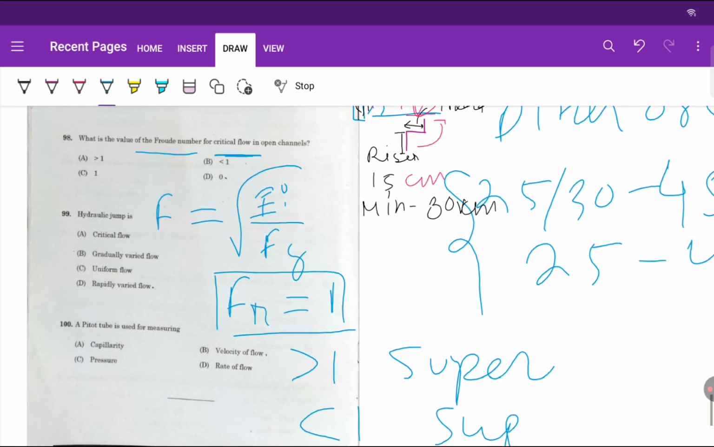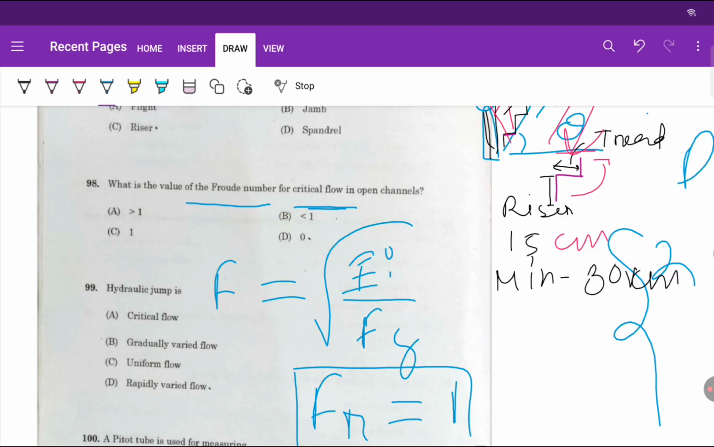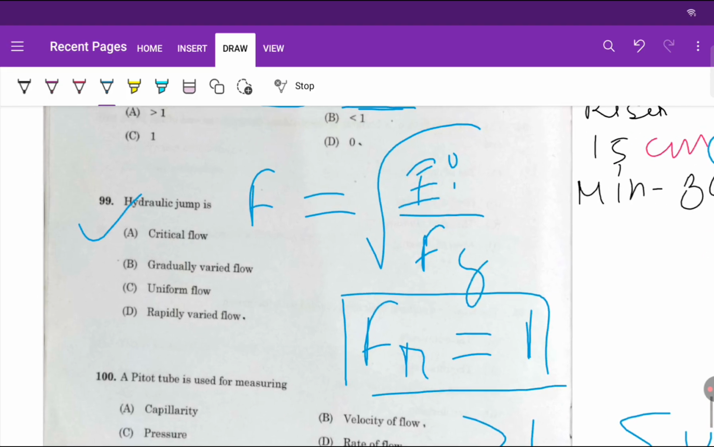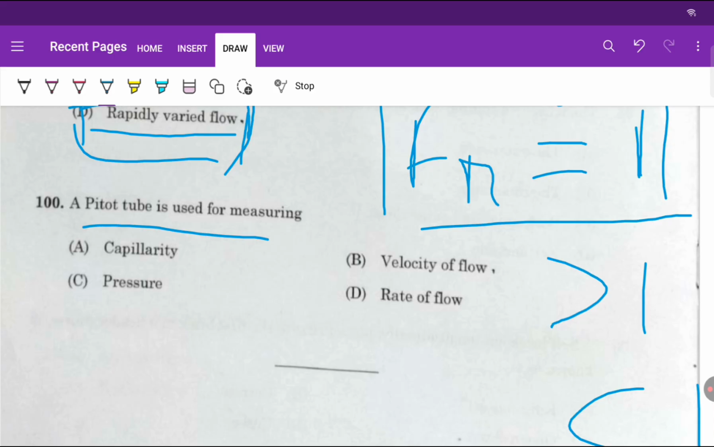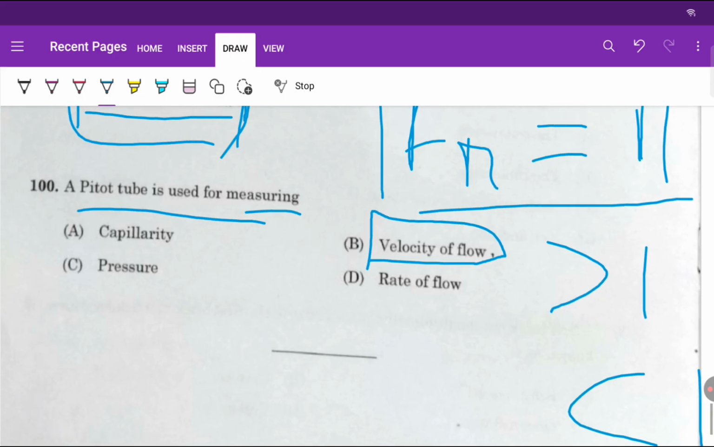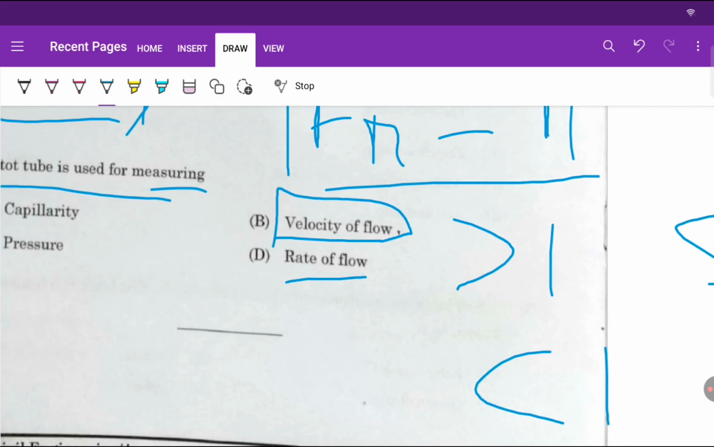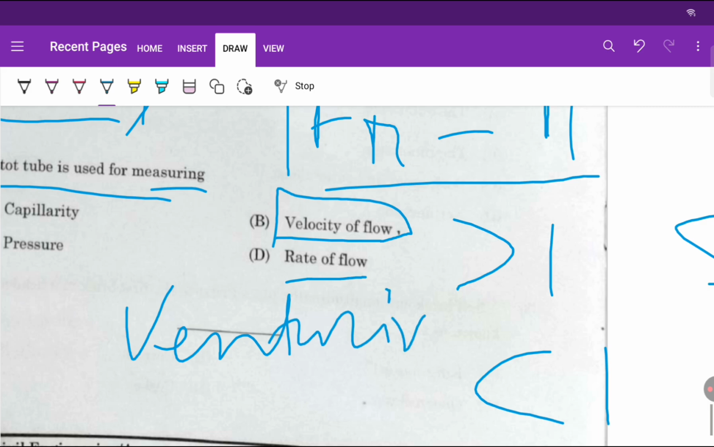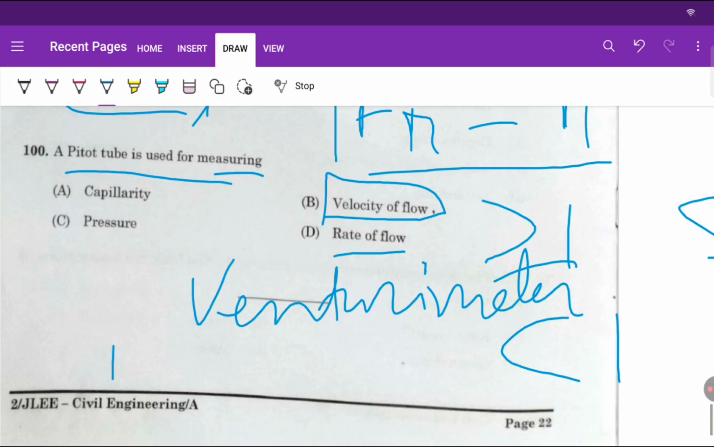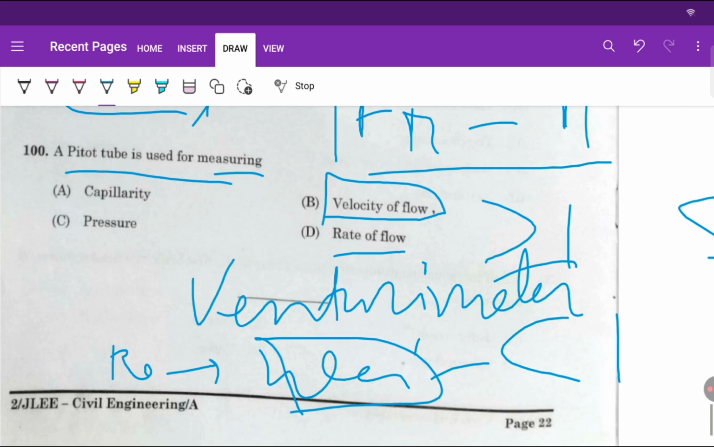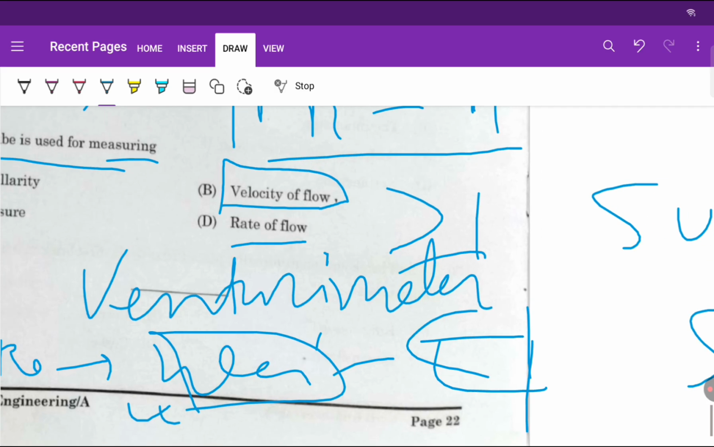Remember one thing here: critical flow is very unstable. Okay, this is very unstable. Hydraulic jump is rapidly varied flow. The flow is varied rapidly. Okay, a pitot tube is used for measuring, this is a very important question, velocity of flow. Okay, rate of flow is measured by venturimeter, right? Venturimeter, remember it. Also there are other rate measuring devices, such as weirs, these are for open channel flow. Notch is for a small tank, right? Notch.